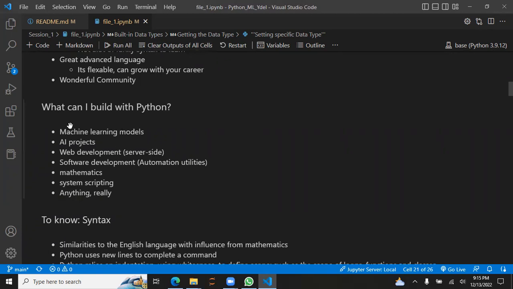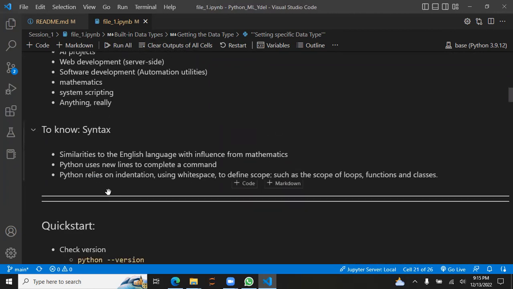What can we build? Machine learning projects, AI. We could do web development, like server side, with Django or Flask. These are two packages, and there are a couple of other things. That's a good thing to remember. It's really similar to English because it was influenced by mathematicians, so they just used words or keywords to do certain things.